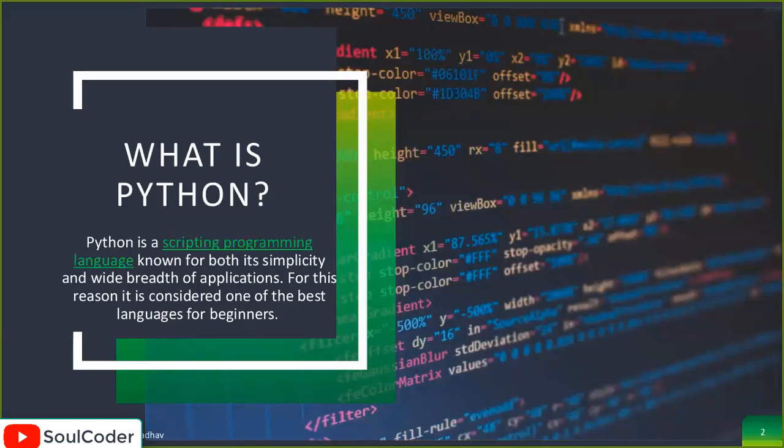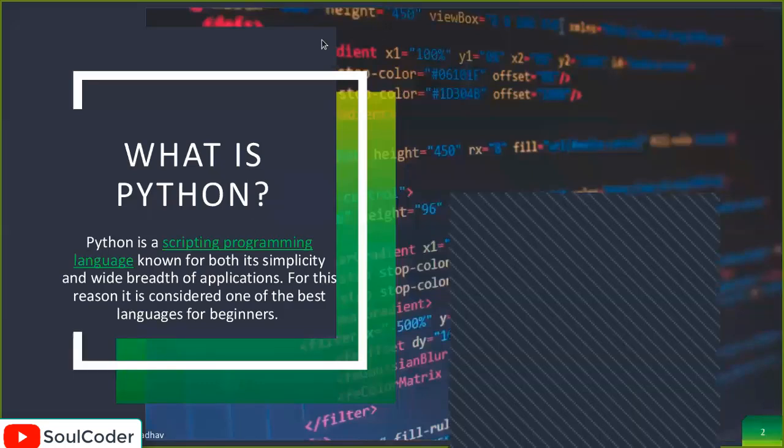Even if you are a non-programmer, from a commerce background or any background not from IT, you can learn Python very easily, because the simplicity of Python is awesome and it is very easy to write and understand. It is said that Python is just like pure English, so you don't have to worry if you have never done any programming before. I will make sure everyone understands properly.